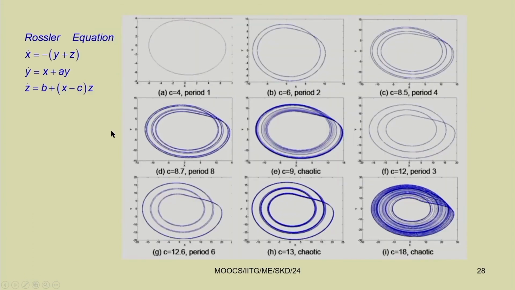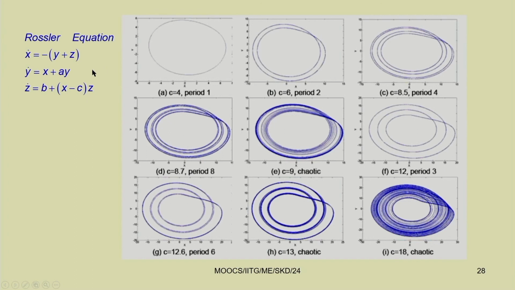So, in addition to the physical systems you have seen, we can have some other system, for example, this Rossler equation, which is a very simple equation. The first order equations can be written x dot equal to minus y plus z, y dot equal to x plus a y, and z dot equal to b plus x minus c into z.